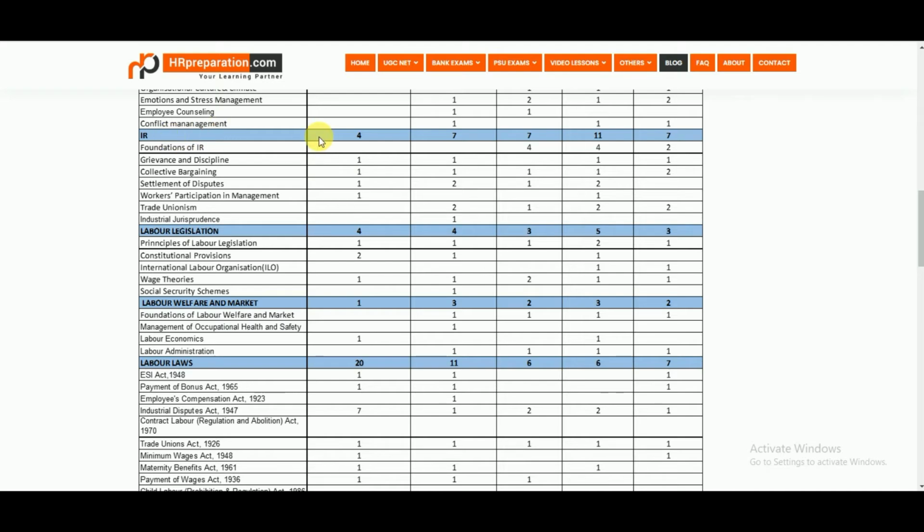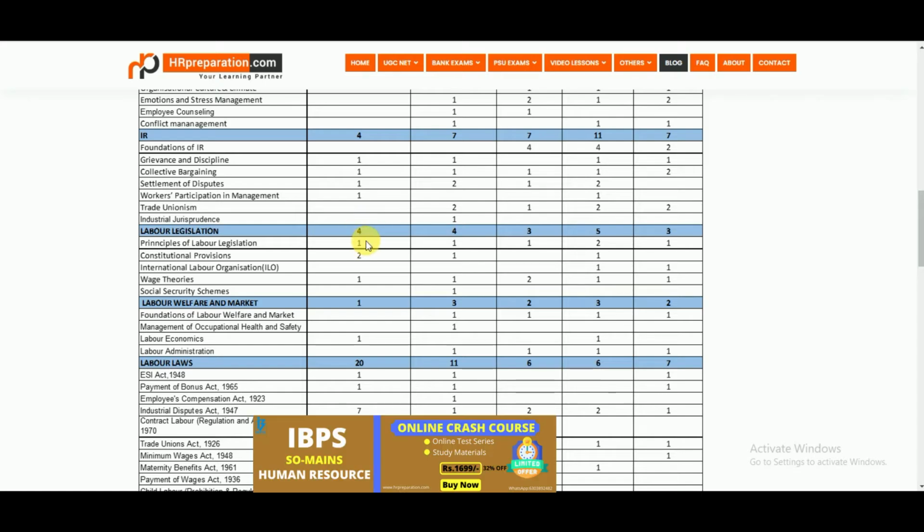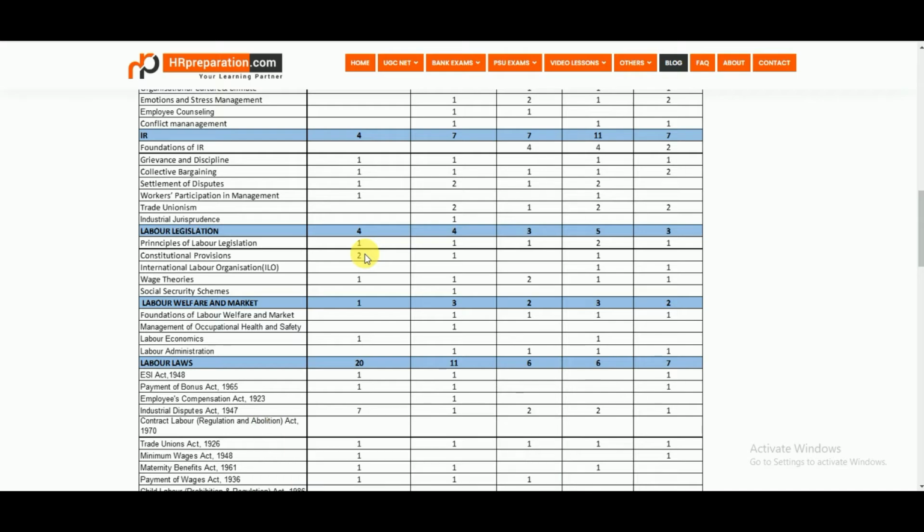Coming to industrial relations, there were 4 questions from industrial relations. Each was 1 question from grievance and discipline, collective bargaining, settlement of disputes, and workers' participation in management. So these are the 4 questions asked from IR. Coming to the labor legislation part, there were 4 questions: 1 from the principles of labor legislation, 2 from constitutional provisions, so you should know those articles and all, and 1 question from wage theories. So these are the subtopics covered under labor legislation.